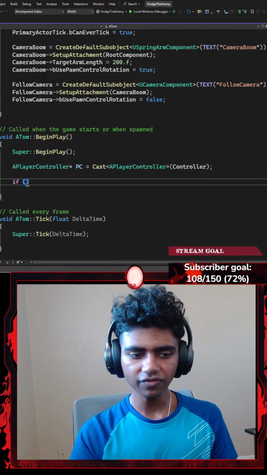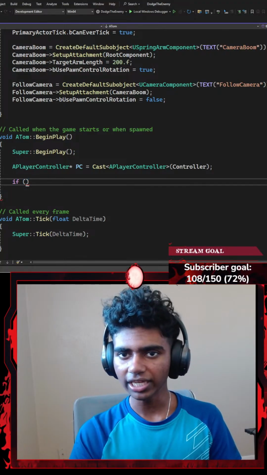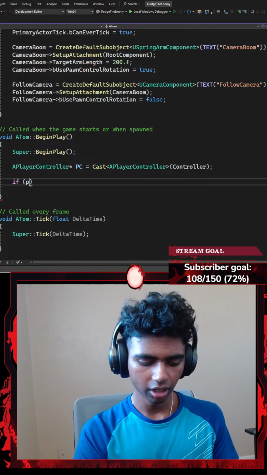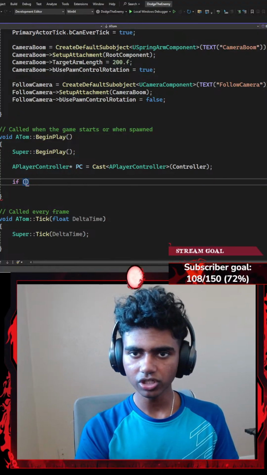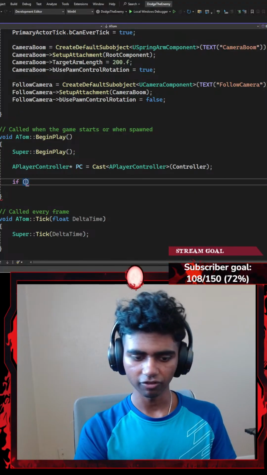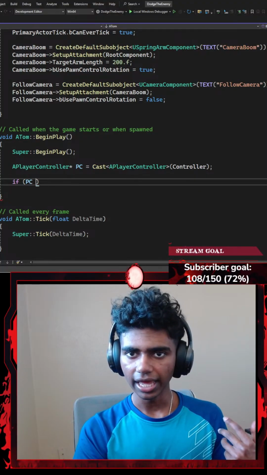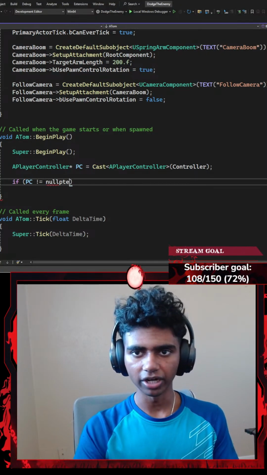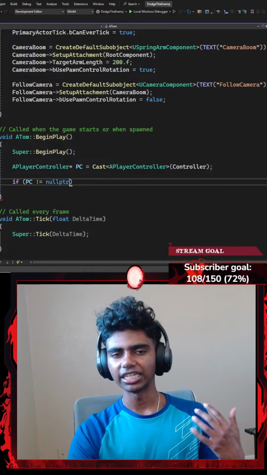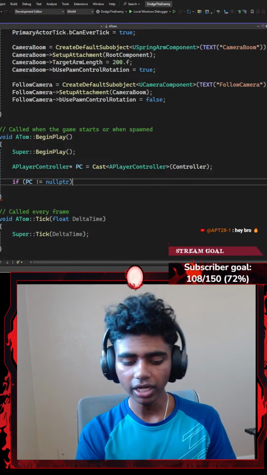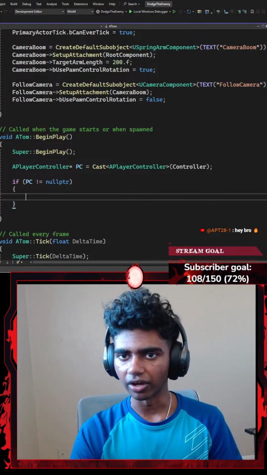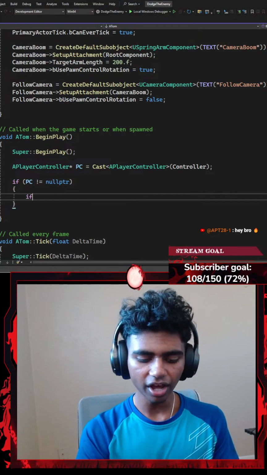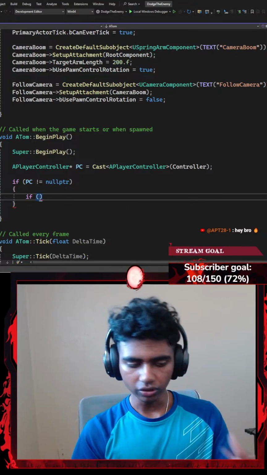Now I'm going to add an if statement to check something. I'm going to check if my player controller is not equal to nullptr. So if my player controller did not return null and it does have some kind of value to it, then I'm going to do something. Firstly, let's add another if statement here.